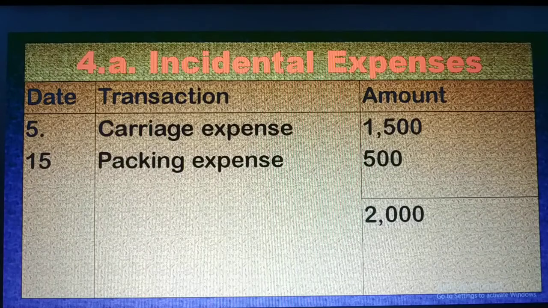I hope you understand what incidental expenditure is. That means for any incident, if we pay any expenses, any amount of money, that is incidental expenditure.